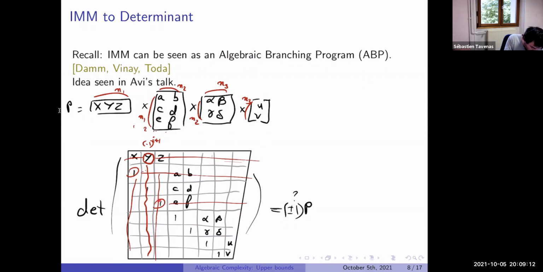For the ones which are below this one, when I cancel a 1 here, what happens? It's the second row, because there is the row I skipped here, and this one will appear in the second row.